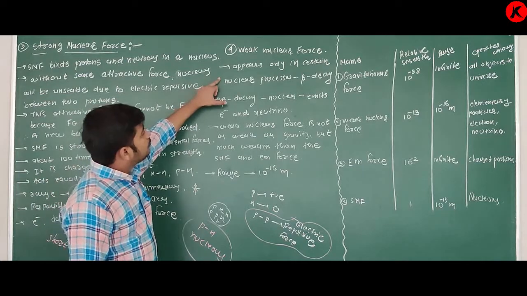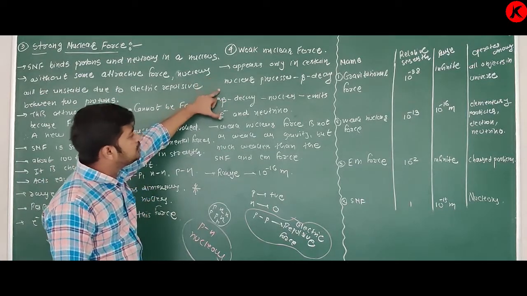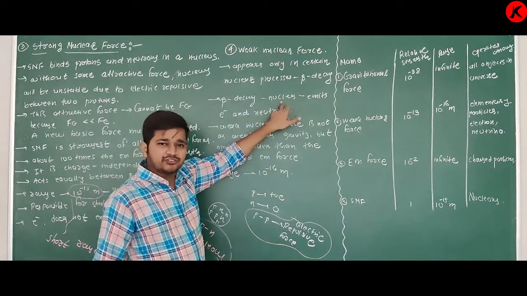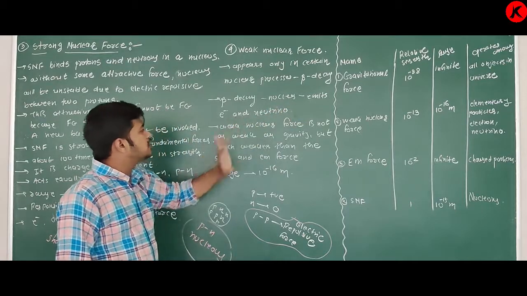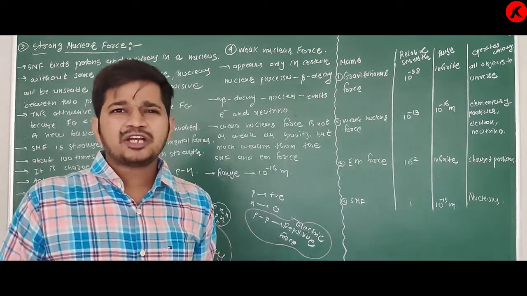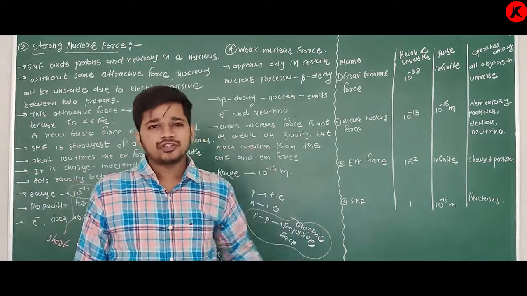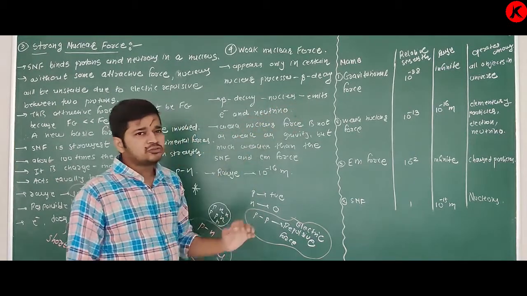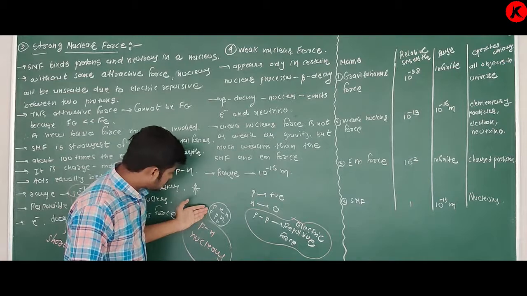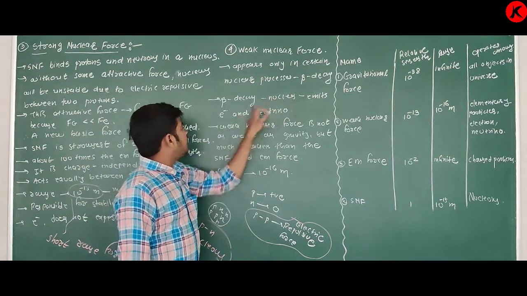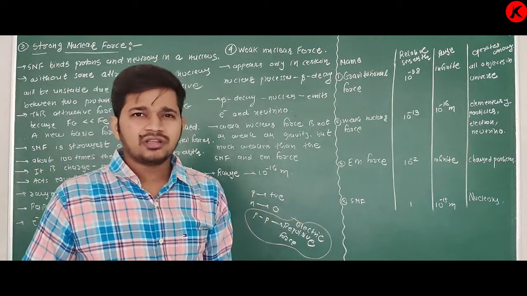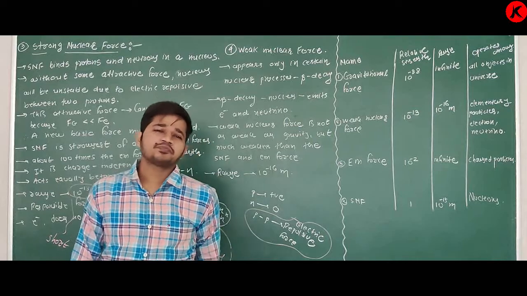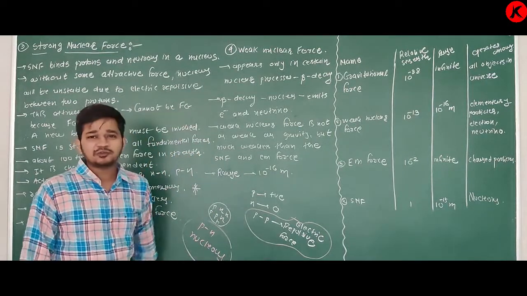Okay, so yes, weak nuclear force appears only in certain nuclear processes called beta decay. In beta decay, what happens? Due to disintegration of nucleus, it emits an electron and a neutrino. Now, how does it emit an electron and a neutrino? Okay, there are some questions. Sir, in beta decay the nucleus disintegrates and emits an electron and a neutrino. How? Inside the nucleus there are only protons and neutrons, so how does it emit an electron and a neutrino? So much confusion, right? Yes, confusion. But we will study it in 12th. Right now you have to remember these points only.